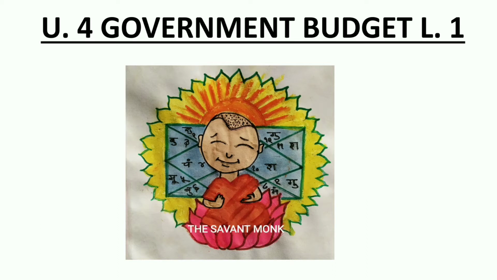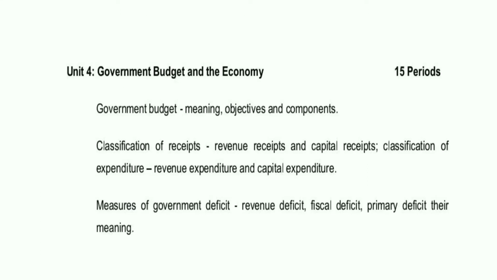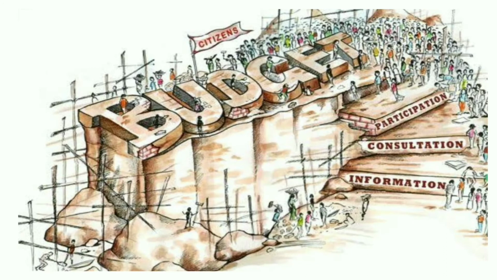This is Unit 4 of CBSE Class 12th Macroeconomics. As per the syllabus, we have to do government budget meaning, objectives and components, classification of receipts and classification of expenditure, and the measures of government deficit: revenue, fiscal and primary deficit. In order to do all these topics in detail, we will do these three parts in separate videos. This video will do the first part, that is meaning, objectives and components of government budget. So let's start with it.